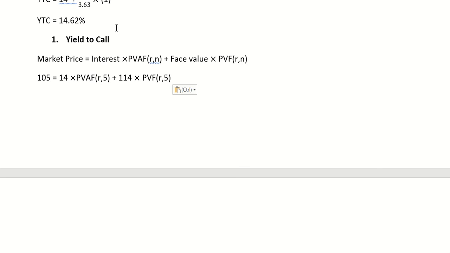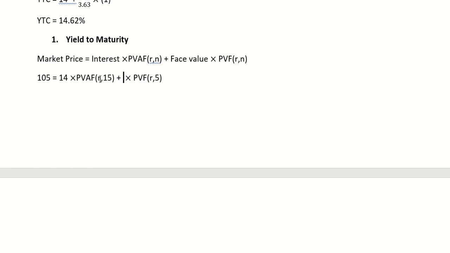So now I will write yield to maturity. Market price equals interest into PVAF at R and N, rate of interest and time, plus face value. So the market value would remain the same, 105. Interest is 14%. And here time would become 15 years. The maturity value would also change here, because now at maturity the amount obtained by the investor is 100, not 114.